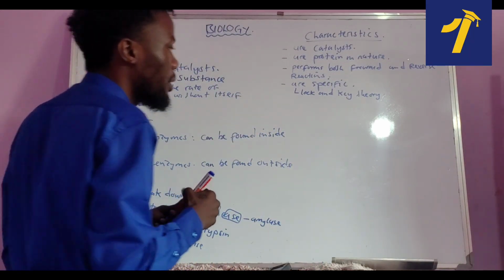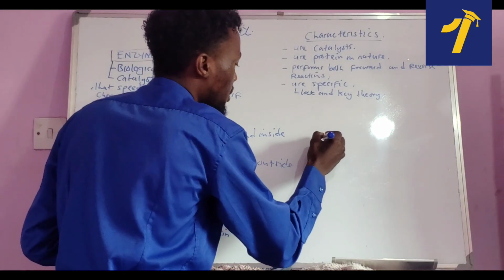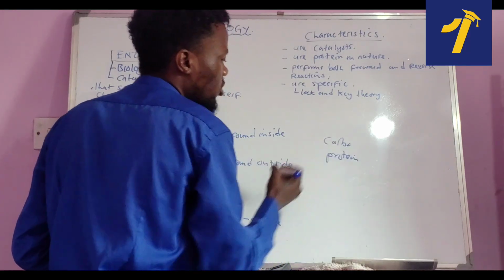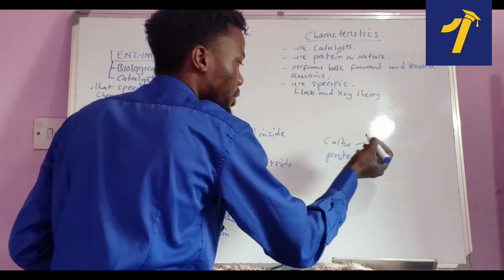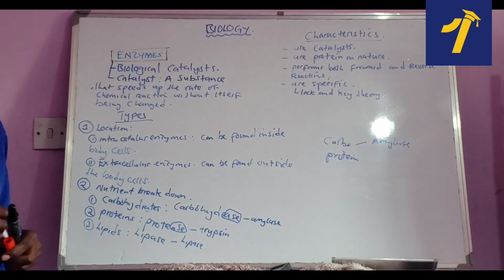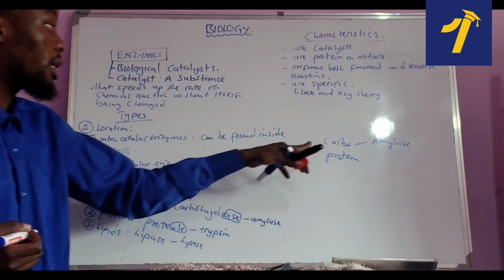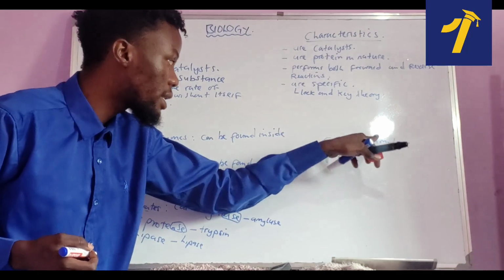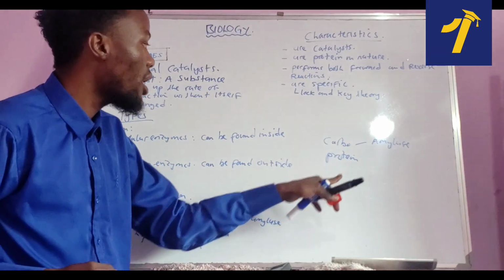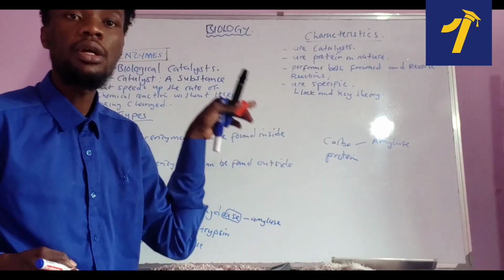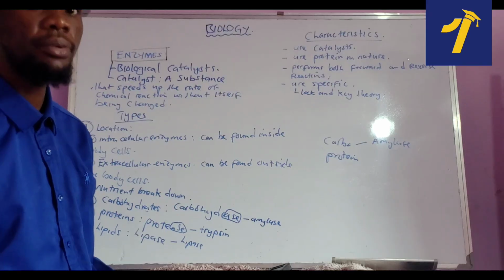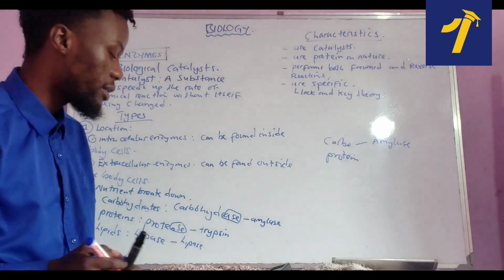So now let me give you a real time example. If you have carbohydrates and proteins, and I get an enzyme like amylase. If you remember, amylase is a good example of an enzyme that works on carbohydrates. If I take this amylase so that it can start breaking down proteins, it is impossible. Why? Because amylase only works on carbohydrates. They are specific to carbohydrates. They can't work on proteins. That's what we call being specific.